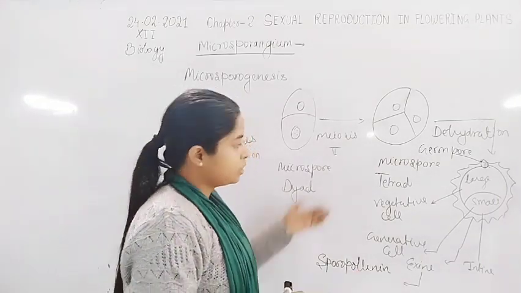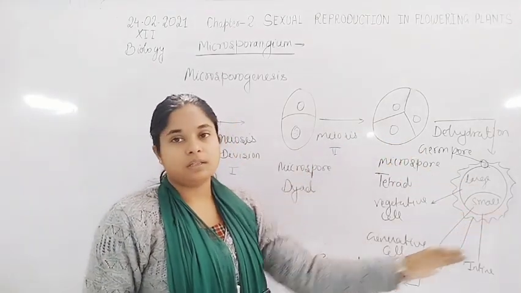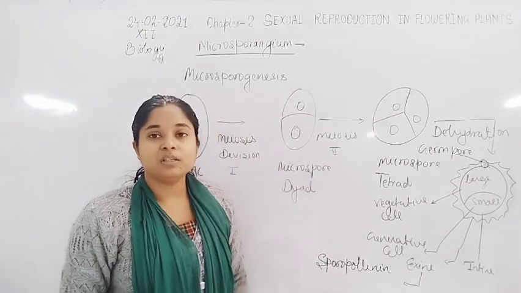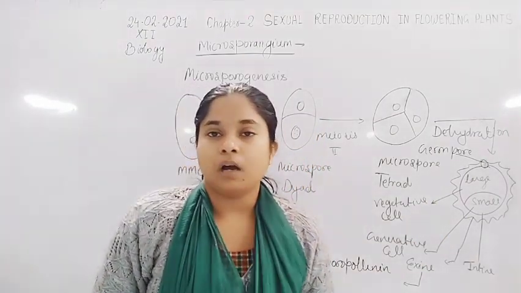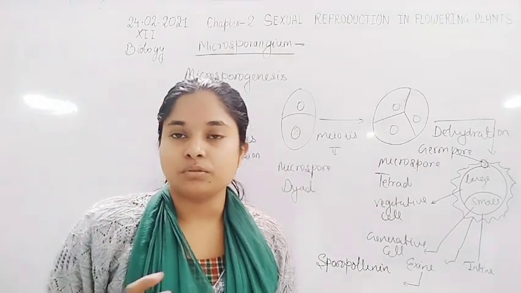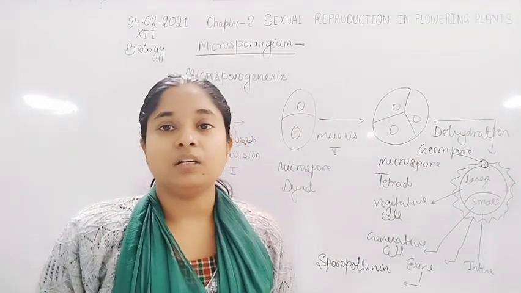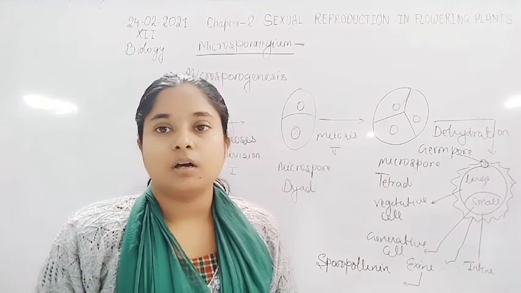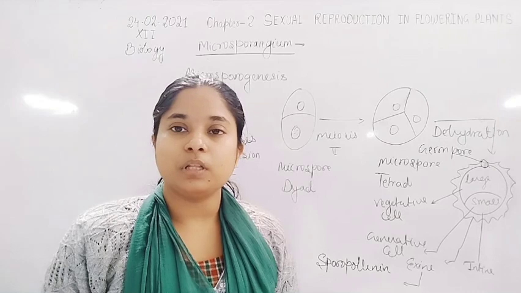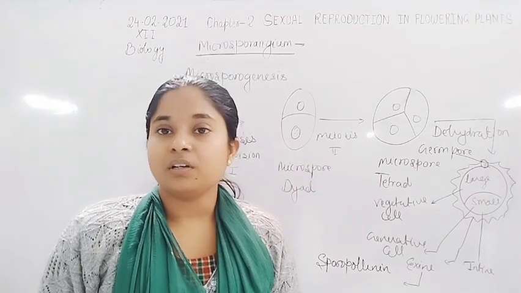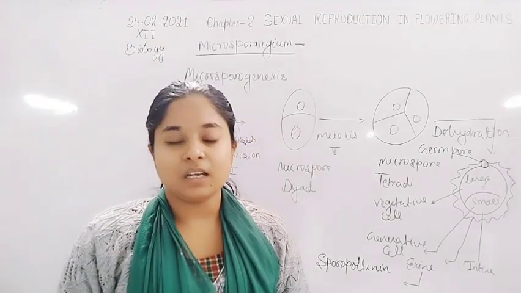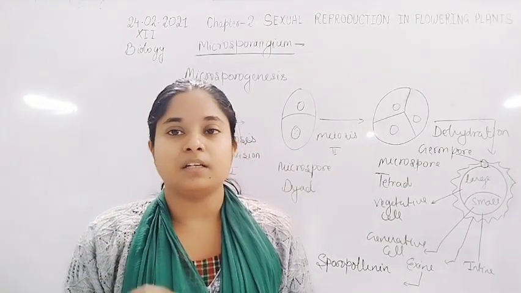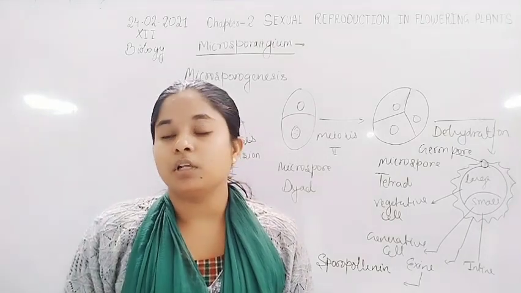So when they reach the stigma of the flower, if there is no germ pore, because sporopollenin is highly resistant to the atmosphere, the pollen grain would not receive any chemicals, those chemicals which are secreted by the stigma and mainly help in the attraction of the pollen grain. Attraction means an indication, and that indication is characterized by the germination or reaching of the pollen grain onto the stigma.